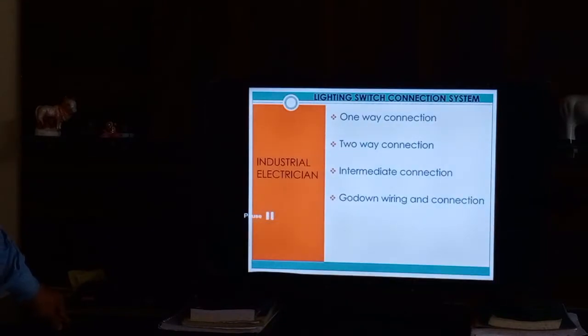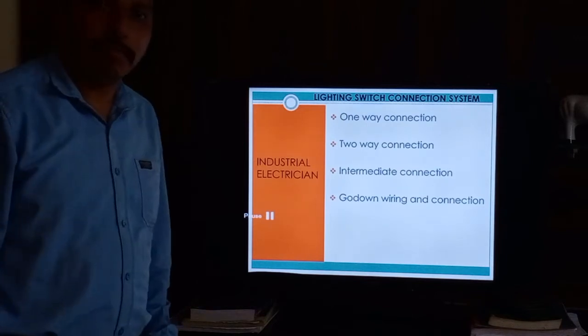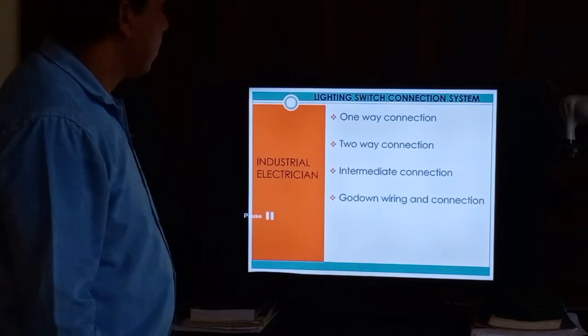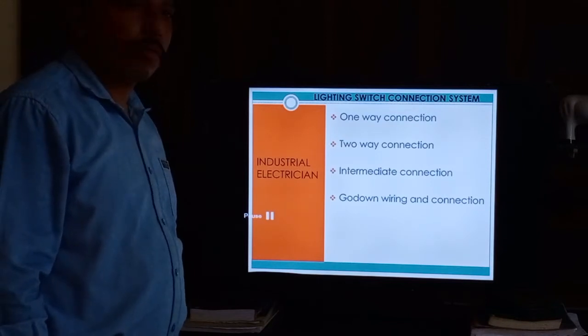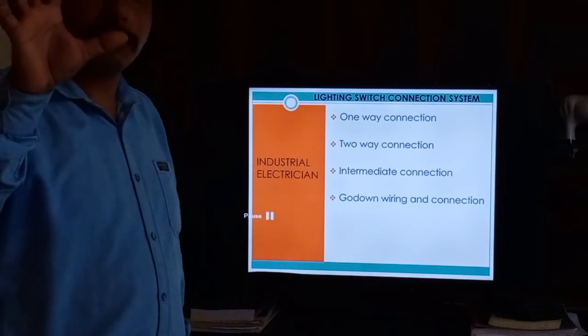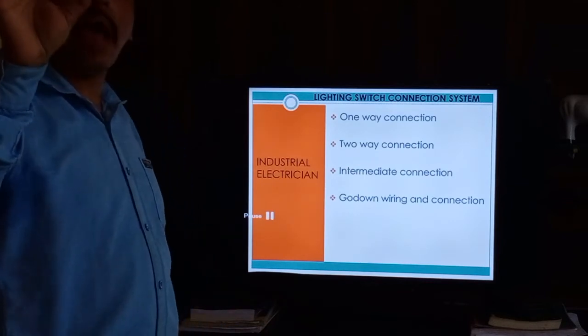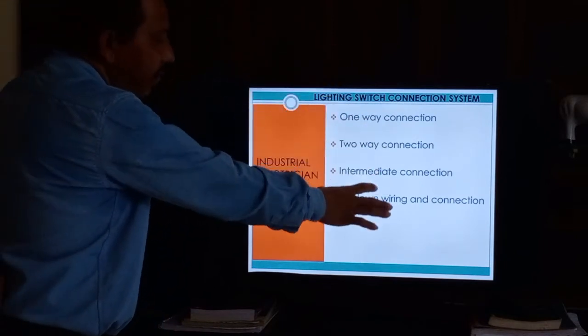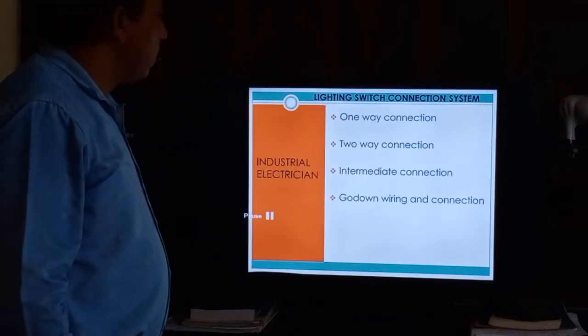So next is the lighting switch connection system. This is important for you: how to connect a lighting switch, and how many types of light switches there are. So we have 4 types of lighting switches.